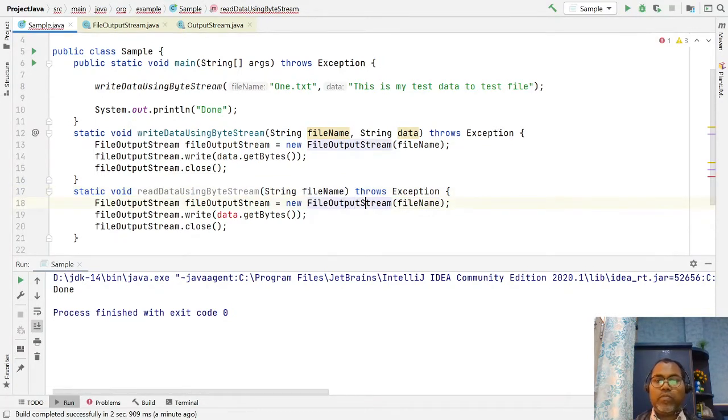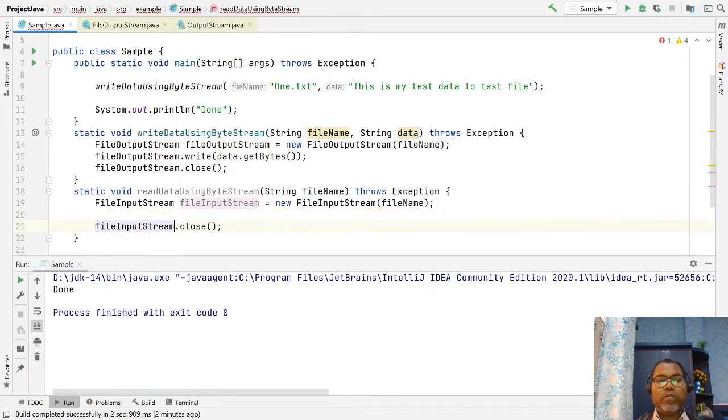So we have to use the FileInputStream with the file name, and we have to close the file.